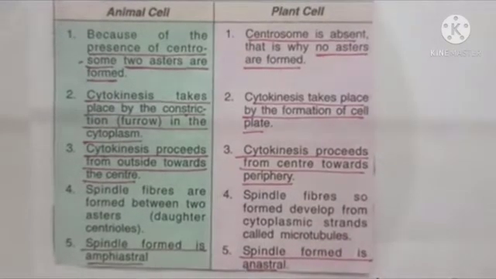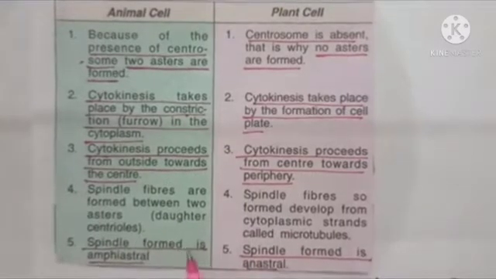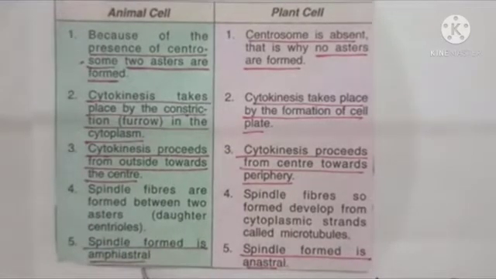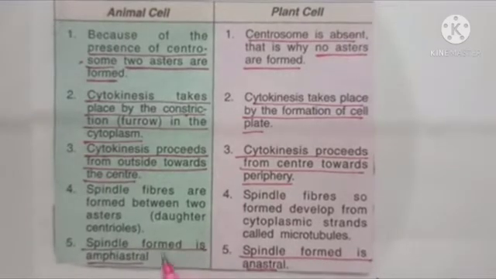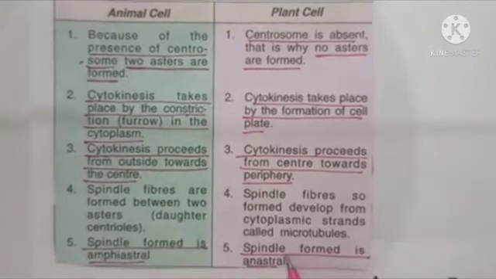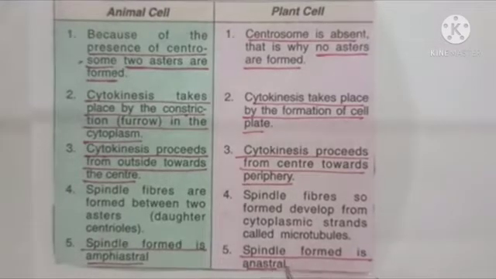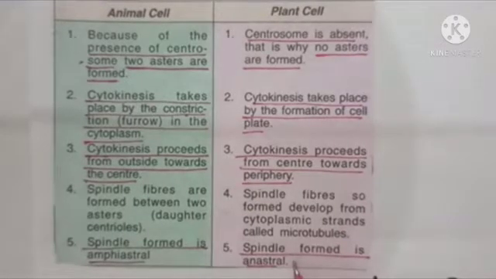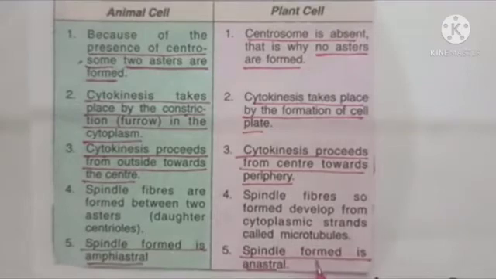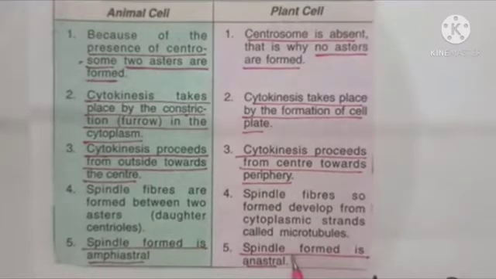And last point is, in animal cell the spindle formed is amphiastral. What is the meaning of amphiastral? Actually the spindle has two asters, because in an animal cell asters are formed and spindles are between two asters, so it is called amphiastral. While in plant there are no asters, so what is anastral? Anastral means the spindle has no aster. Understood? So in plant cell the spindle formed is anastral, right?